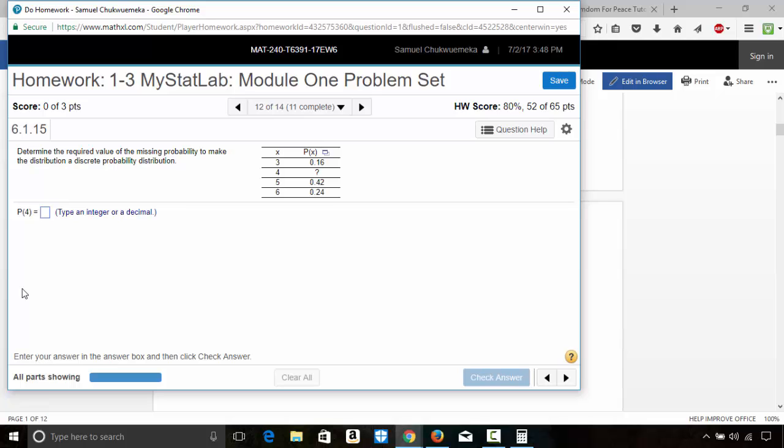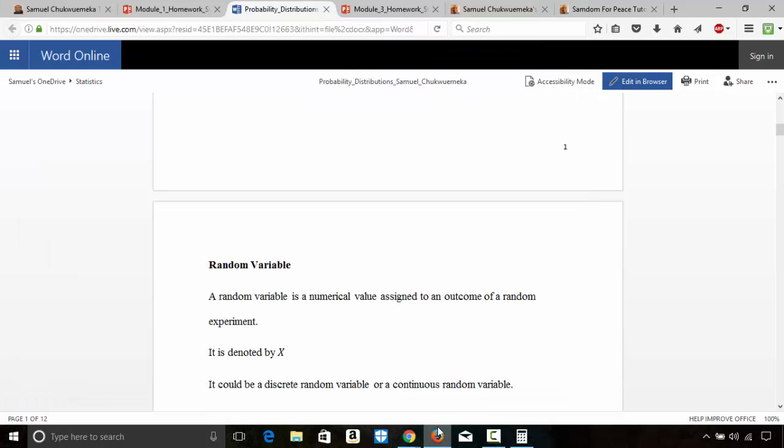Question 12. Determine the required value of the missing probability to make the distribution a discrete probability distribution. With a discrete probability distribution, the sum of the probabilities must be equal to 1.